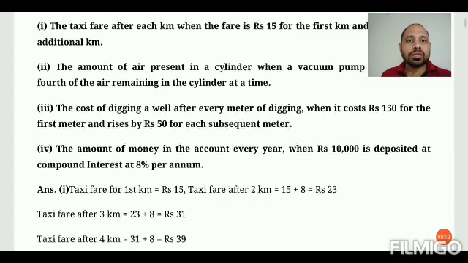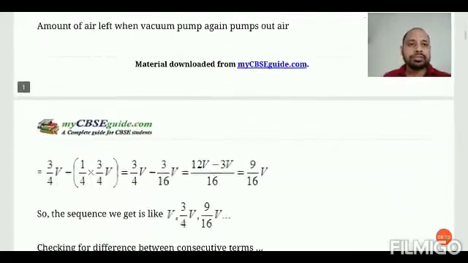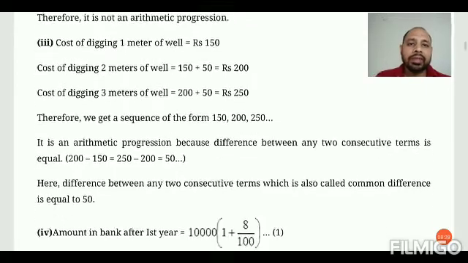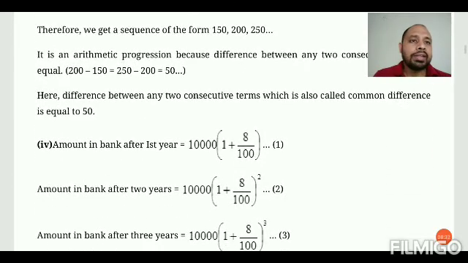Let's see the solution of third and fourth. In the third one I already discussed 150, then 200, then 250, then 300. It is an arithmetic progression because the difference between any two consecutive terms is equal, that is 50. Okay, and in the fourth one, if we apply the formula to find the amount on compound interest, then we know the formula equals P in the bracket 1 plus R upon 100 raised to N. So for the first year it will be 10,000 into 1 plus 8 upon 100.